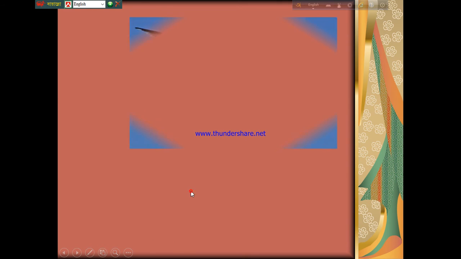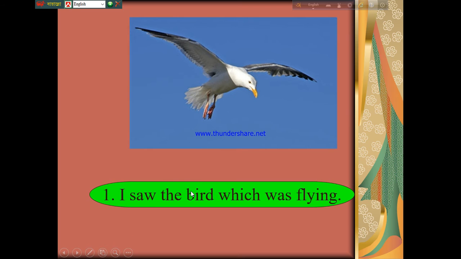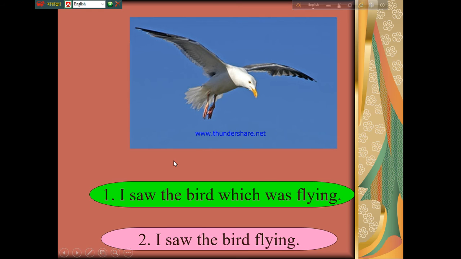So let's see another example. I saw the bird which was flying. That means the bird was flying. I saw the bird flying. The meaning is the same in both sentences, but the structure is different. So in this way you have to transform a complex sentence into simple.